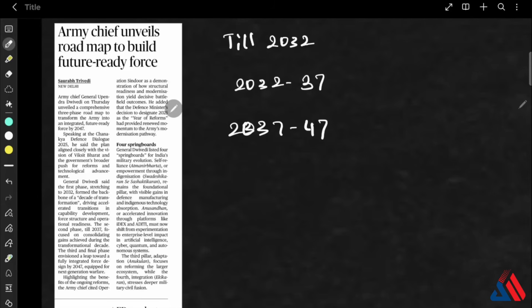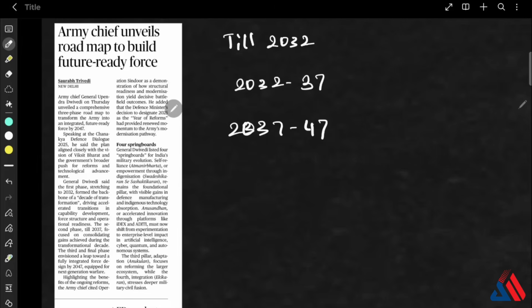Okay, and he has also given four springboards for military evolution. The first one is Atmanirbharta, that is self reliance. The second one is innovation, like iDEX, ADITI, all these platforms. Next, adaptation, where we have to reform the organization as well as the defense ecosystem structures. And the fourth one is integration, that is deep military and civil fusion and stronger tri-service integration.